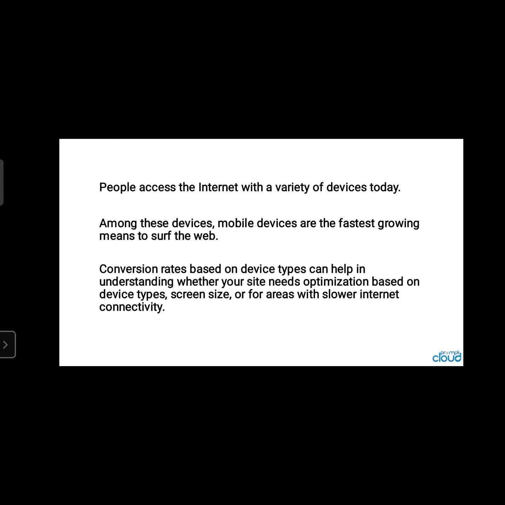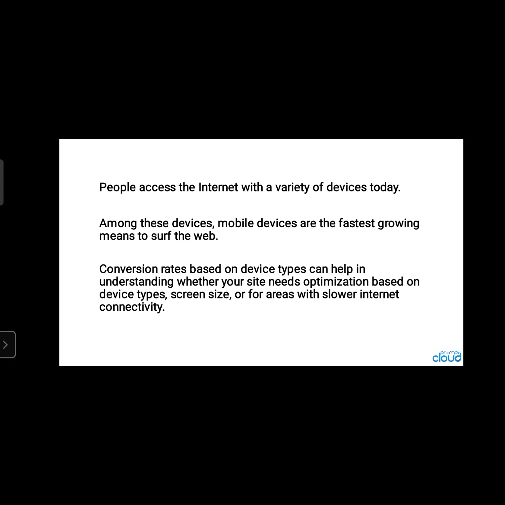Now, which devices are used and how is conversion possible and proportionate to the devices used? Let's see. People access the internet with a variety of devices today. I hope you are following all the things I am explaining and able to understand. Is it clear? We are going through e-commerce metrics. Yes, sir.